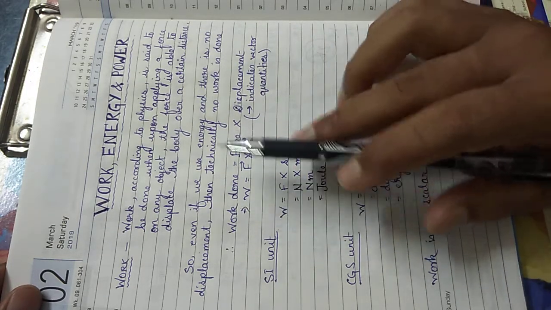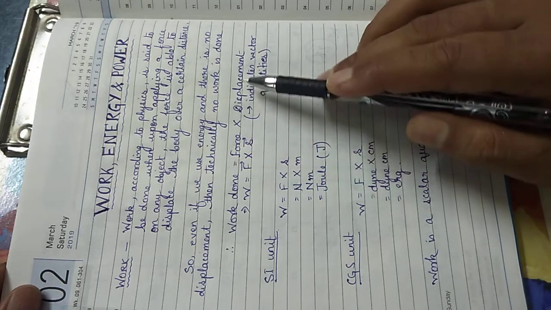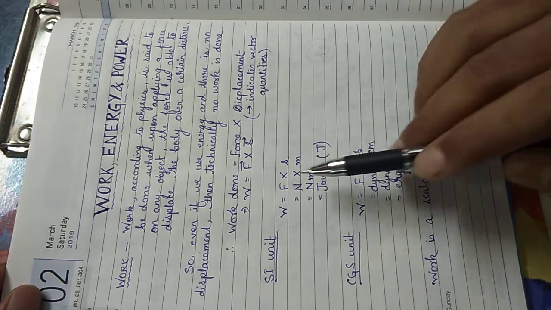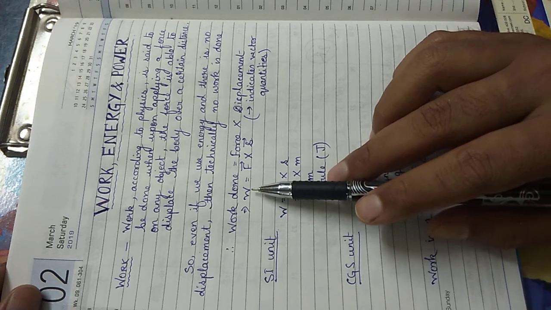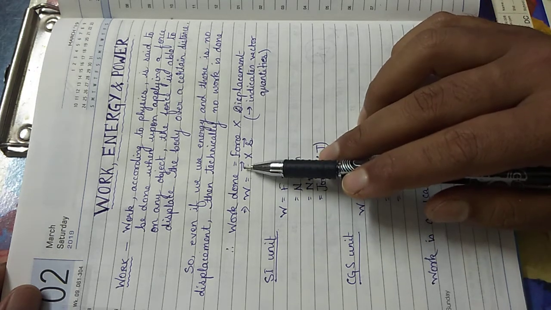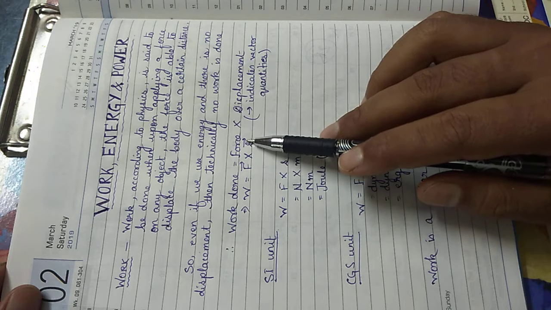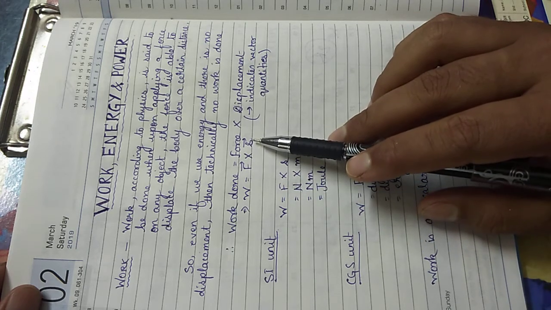So therefore, from the definition, work done is the product of force and displacement, force into displacement. The variable for work done is represented by W. So W is equal to F into S. Now this arrowhead that I have given above indicates that both force as well as displacement are vector quantities.